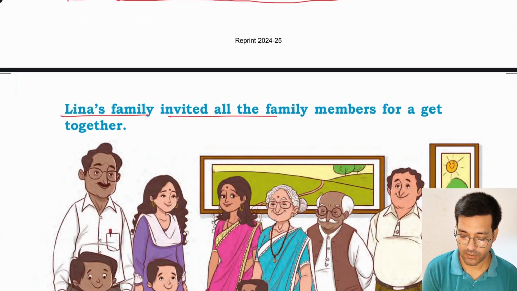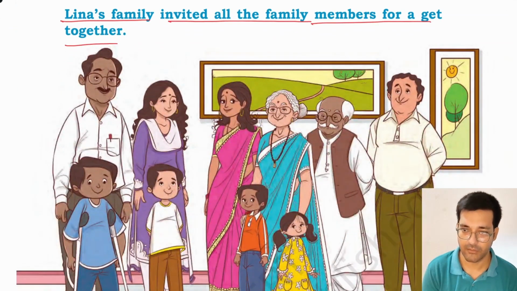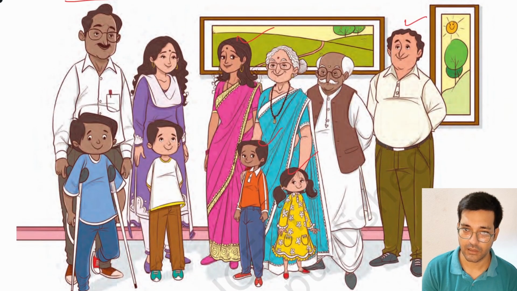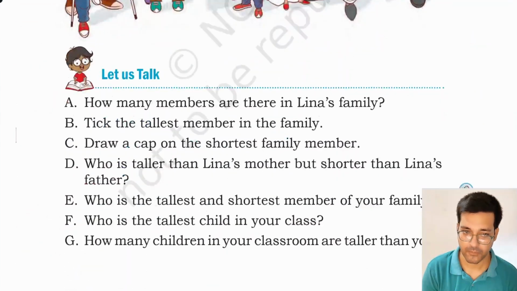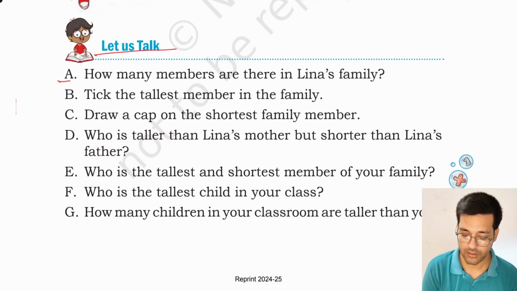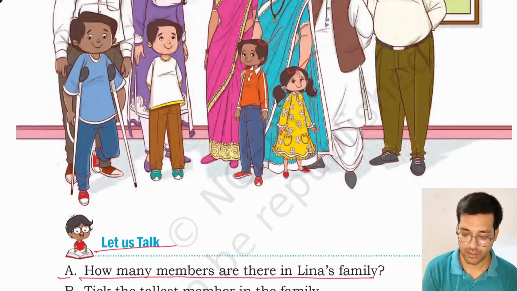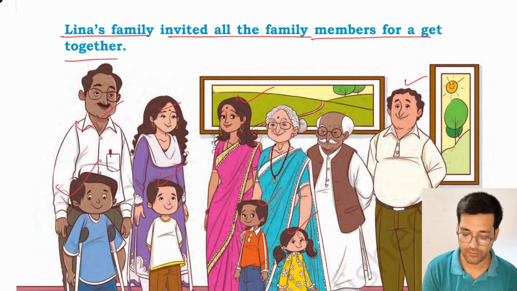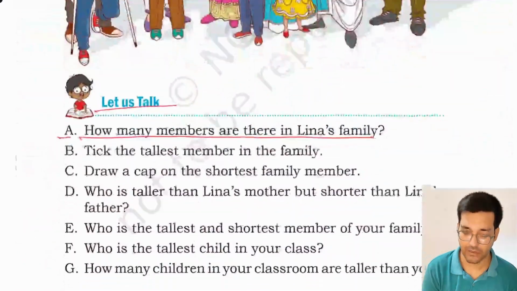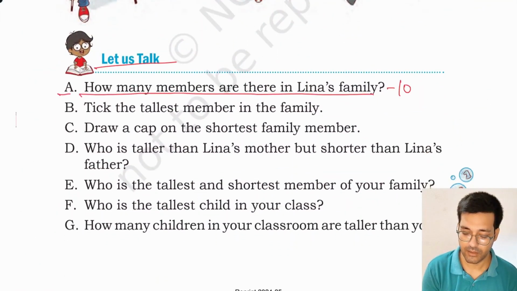Lina's family invited all the family members for a get together. You can see Lina's family invited all the members of the family, such as uncle, aunt, and cousins. Okay, you can see the whole family. Let us talk. A. How many members are there in Lina's family? Let's count 1, 2, 3, 4, 5, 6, 7, 8, 9, 10. Okay, 10 people are there in Lina's family.